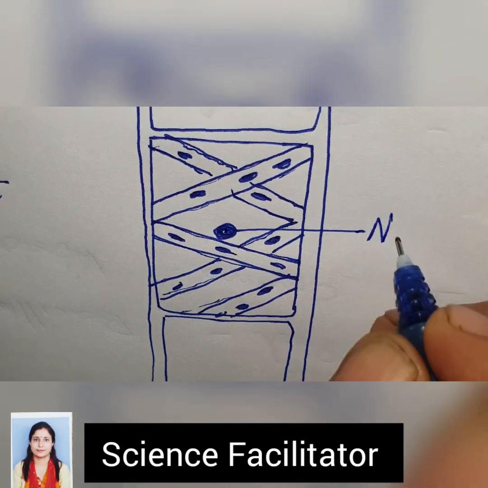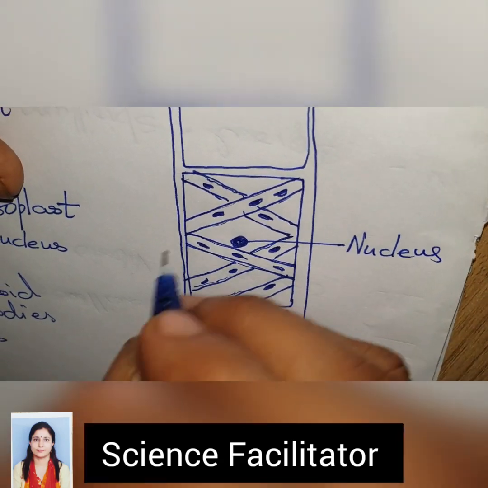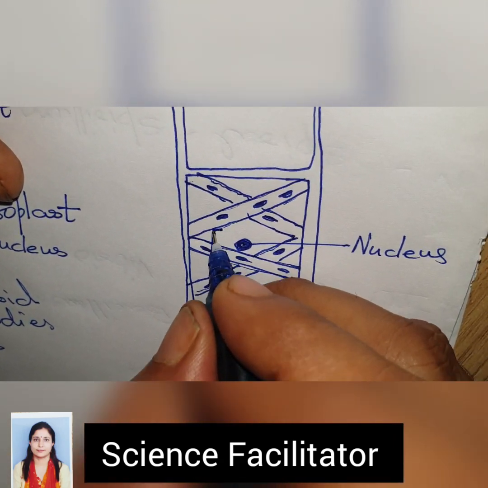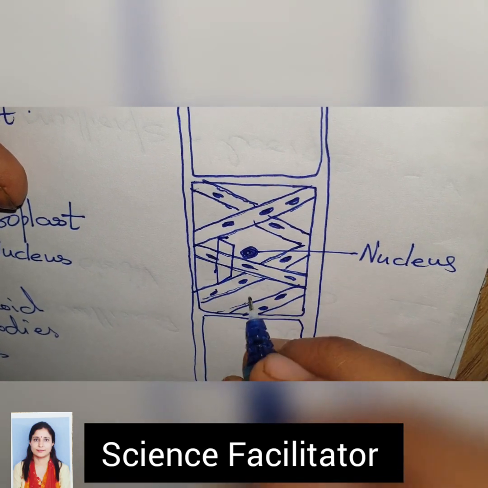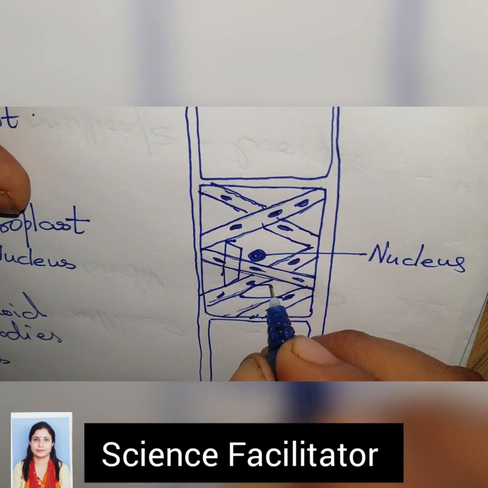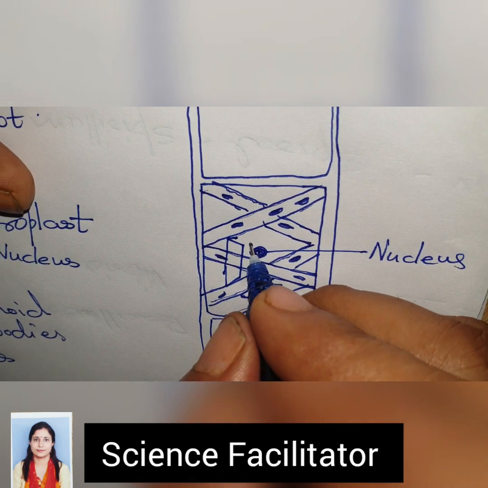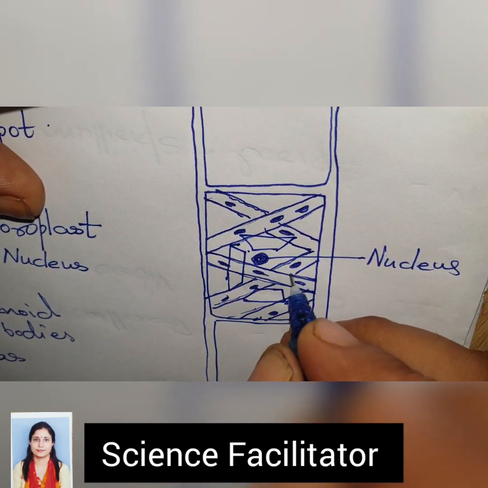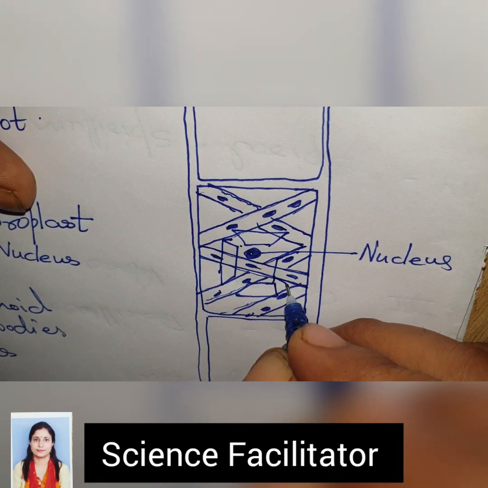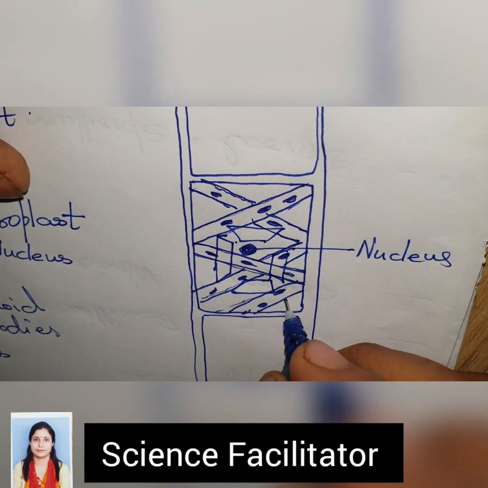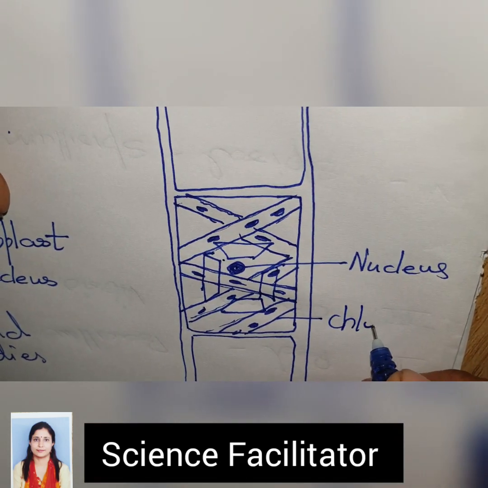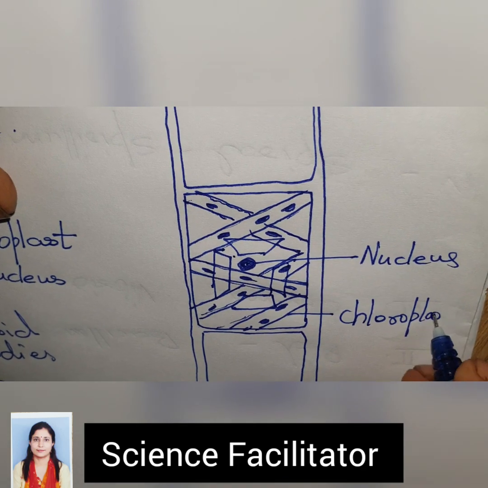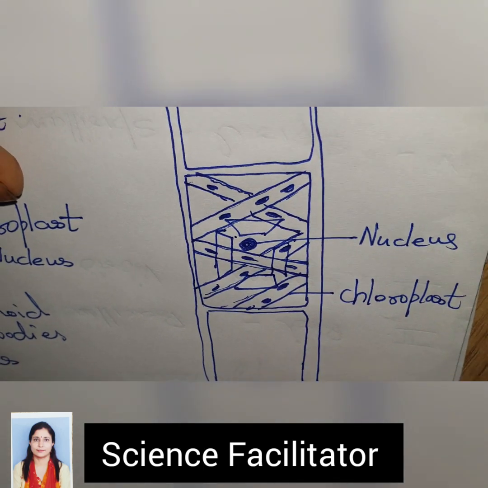This is the nucleus, which is held like this with the help of cytoplasmic processes in the center. These are the ribbon-shaped chloroplast. So this is all about the structure of algae that is given.